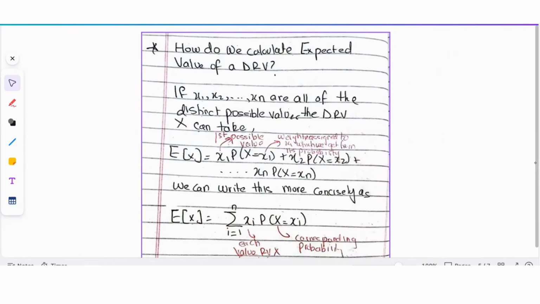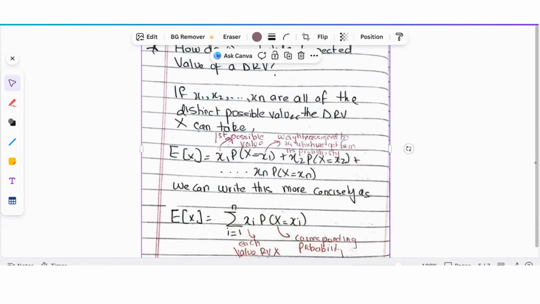So when we're calculating expected value of x, it's just a weighted average of all the possible values of x, where the weights assigned to each value are based upon the probability. So this is the first possible value of x. And again, probability x is equal to x1 is the weight assigned to x1 based upon its probability. Similarly, this is the second possible value of x, and this is the weight assigned to that based on its